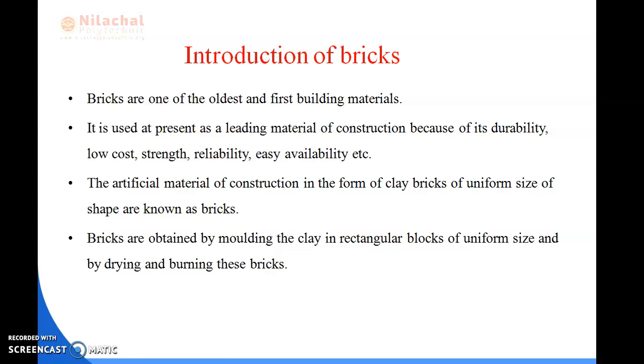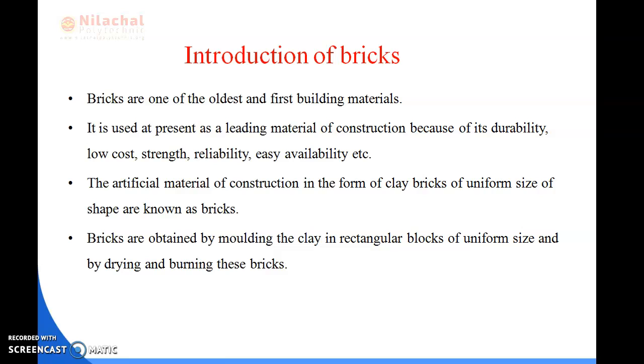It is one of the oldest and first building materials, and bricks are more commonly used in construction of buildings than any other material. It is used at present as a leading construction material because of its durability, low cost, strength, reliability, easy availability, etc.